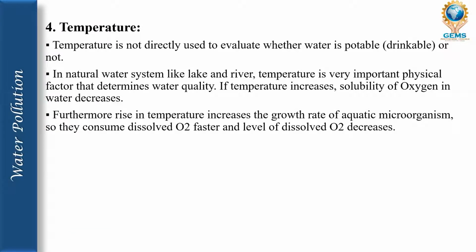Furthermore, a rise in temperature increases the growth rate of aquatic microorganisms, so they consume dissolved O2 faster, and the level of dissolved O2 decreases. Basically, some bacteria and germs in the water increase their growth rate, so they consume the dissolved oxygen faster, and the level of dissolved oxygen decreases.